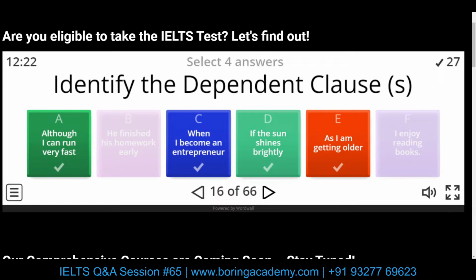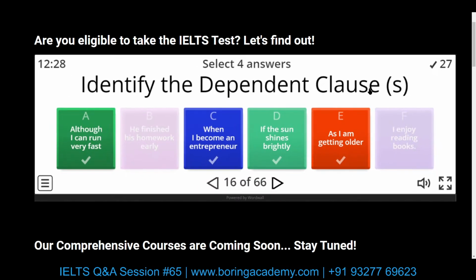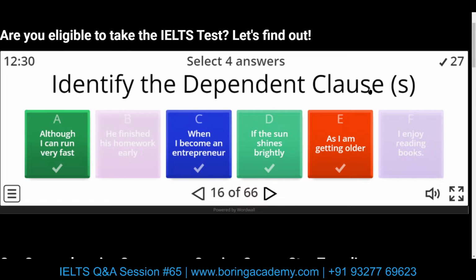Jamshid, I have unmuted you. So we are solving the test that I shared recently. Did you go through that? Hi, teacher. How are you? I'm doing well. Thanks for asking. What about you? I am doing absolutely great, and we are enjoying this session because we are solving these MCQs. Did you complete this one? No, never heard about it.